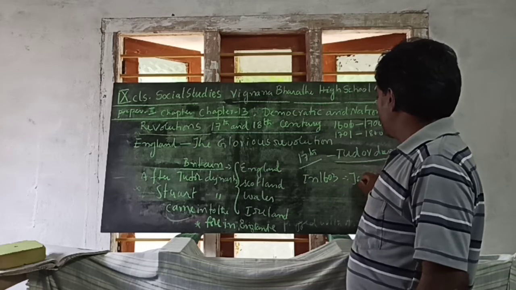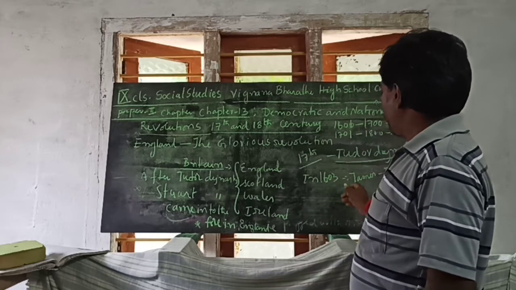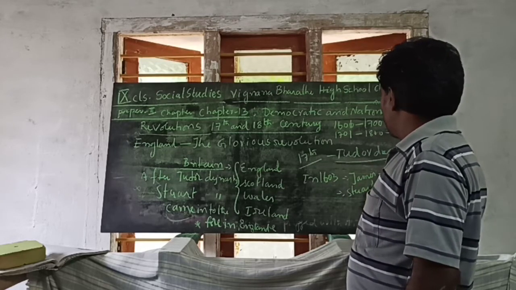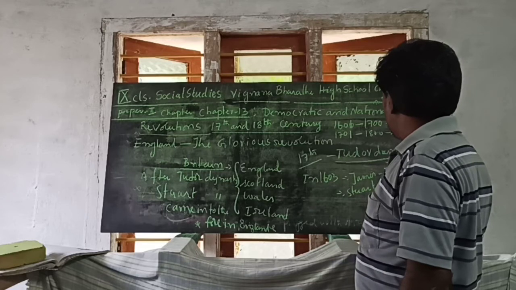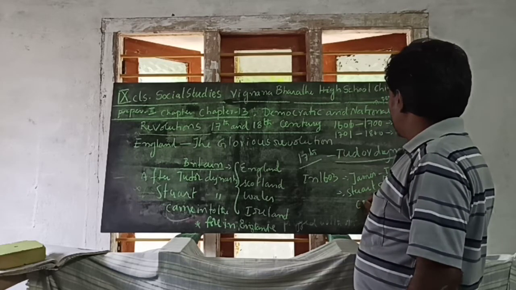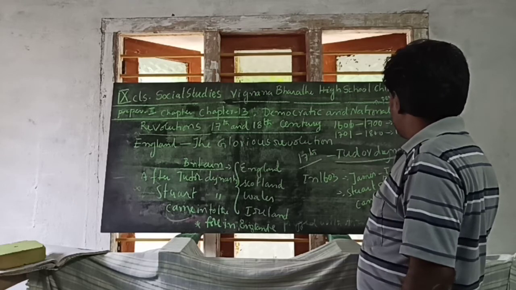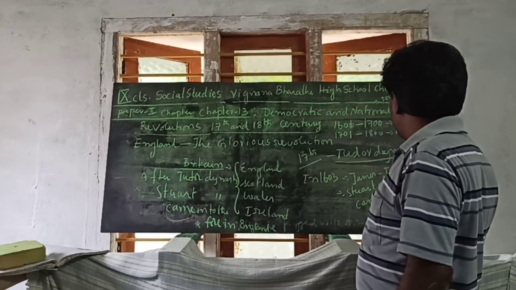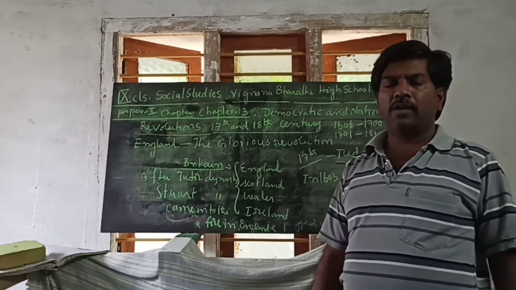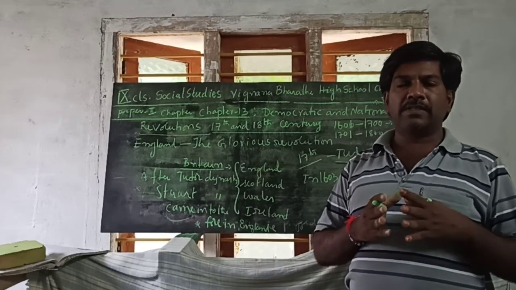James I from the Stuart dynasty came to power, and he ruled England very well.